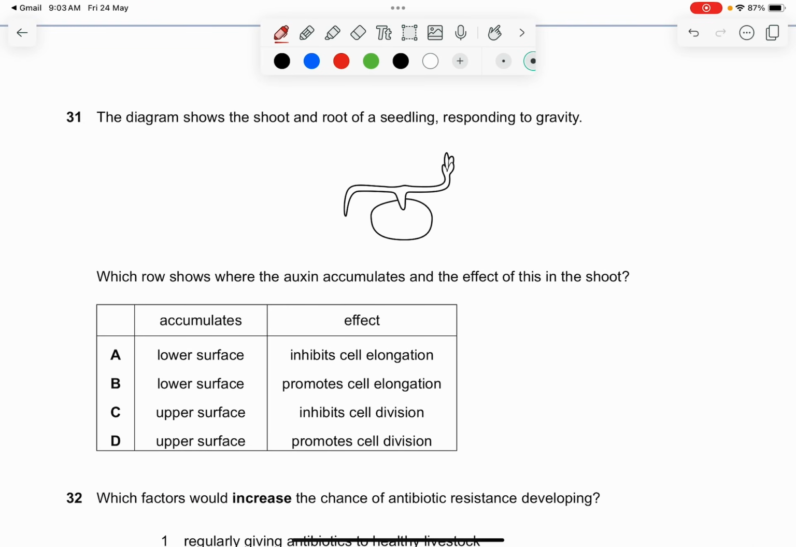Question 31. The diagram shows the shoot and the root of a seedling responding to gravity. Which row shows where the auxin accumulates and the effect of this in the shoot? For this question you may need to have a look at the diagram. It's responding to gravity, so we assume it's going down. It accumulates at the lower surface, which is here. When it accumulates here, it will promote cell elongation. So the answer is B.